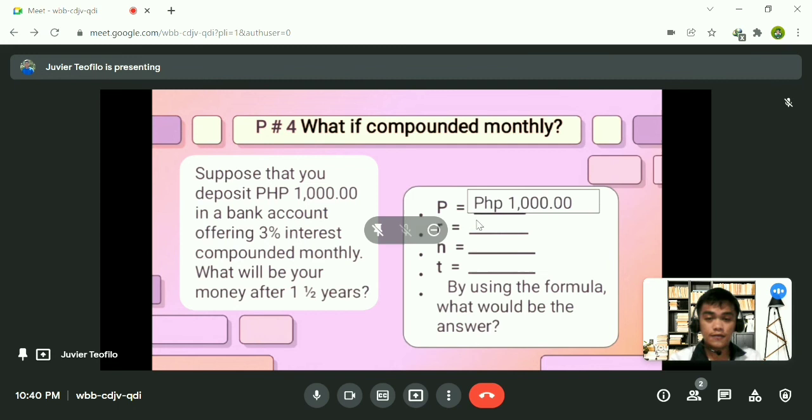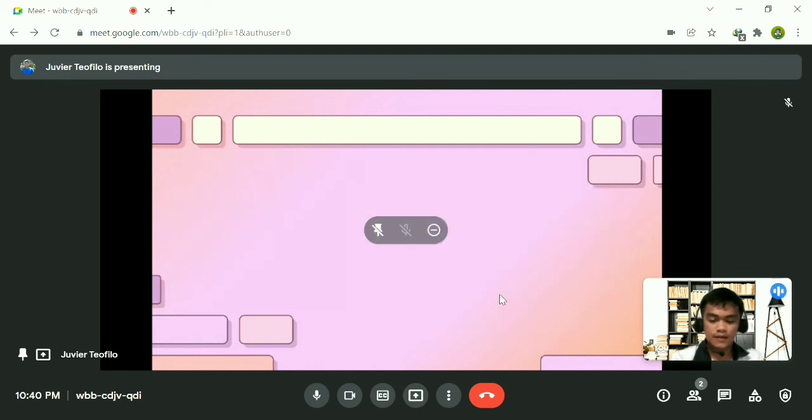So this is the given information. 1,000 as our principal, 3% or 0.03 is our interest rate, and 12 is our n because it is compounded monthly, and t is equal to 1.5 years. By using the formula, let's have the solution.